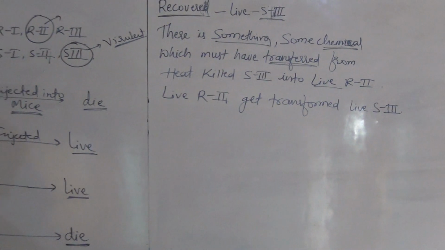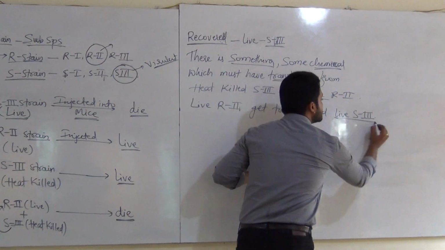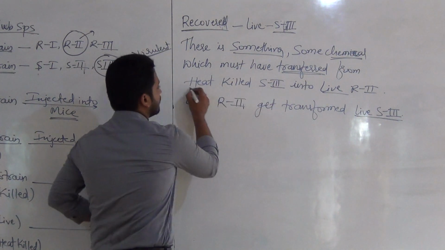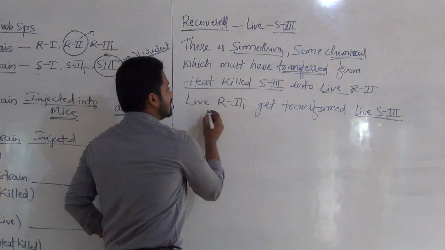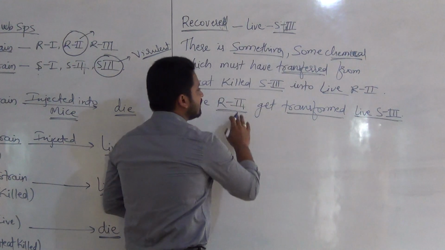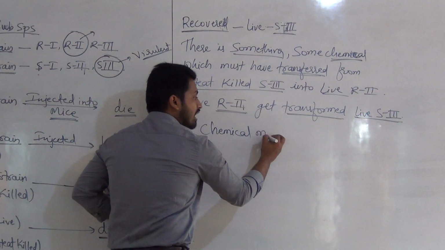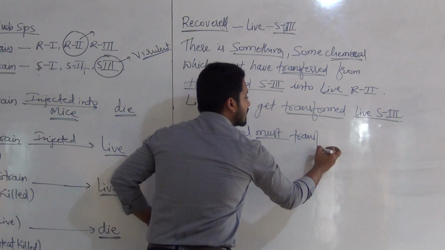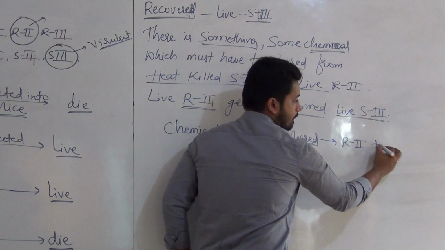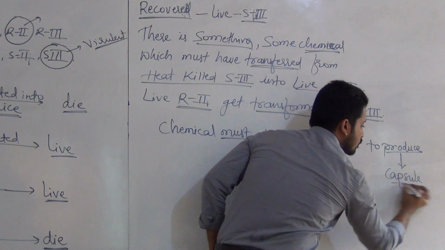Because what he injected was heat killed S3, but what he recovered was live S3. The reason is that something was transferred from the heat killed S3 into R2, and due to this the live R2 got converted, and after the transfer, that chemical made this R2 produce a capsule.